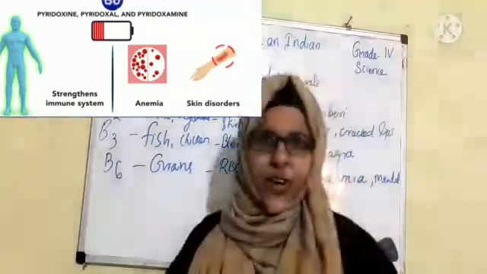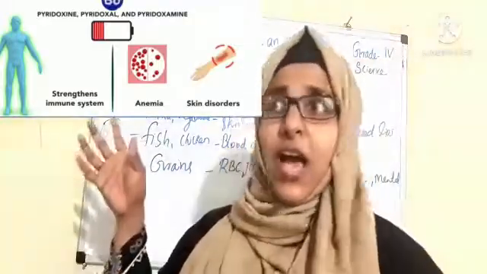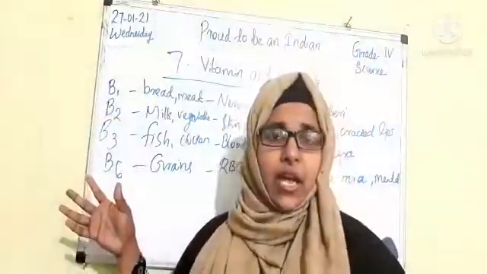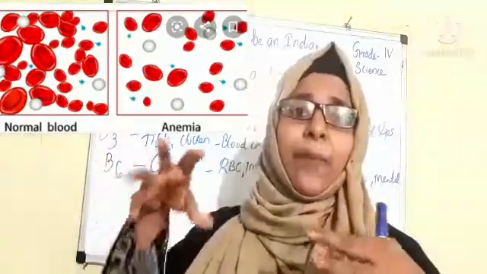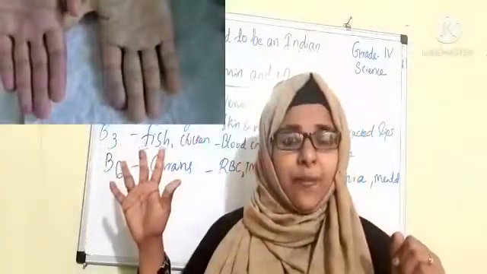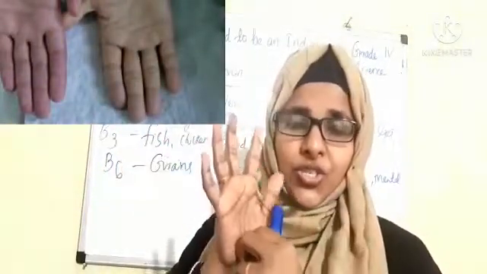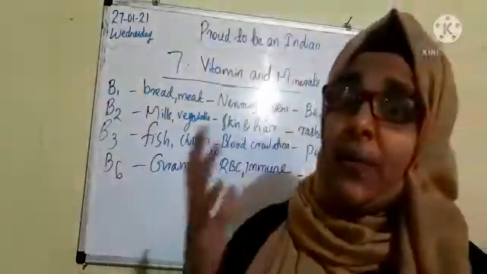What is anemia, children? Look at the picture, you can identify how much RBC is there in a normal person. But if a disease like anemia is there, the RBC level will be decreased. And when you look at the hand of that person, it is whitish, not like our hand. So these are the symptoms of an anemia patient.